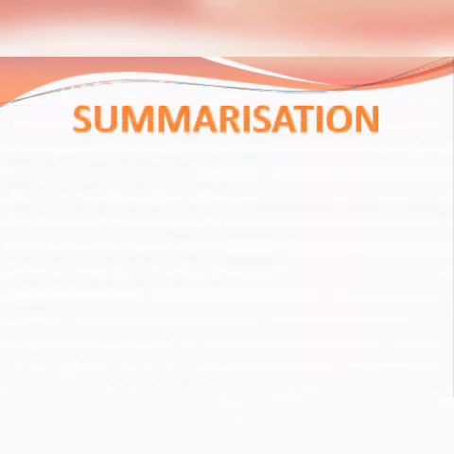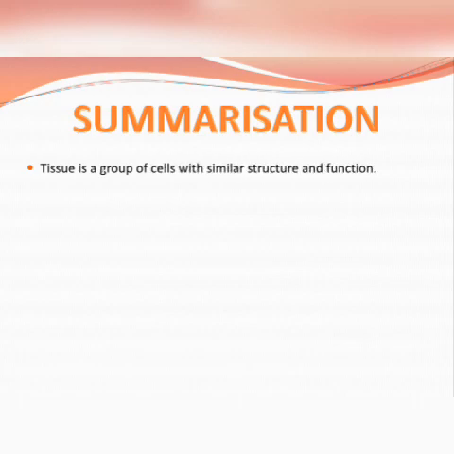Next, we will summarize all the points which we have discussed in this slide. Number 1, tissue is a group of cells with similar structure and function. Next, when we study about tissues, it is known as histology.